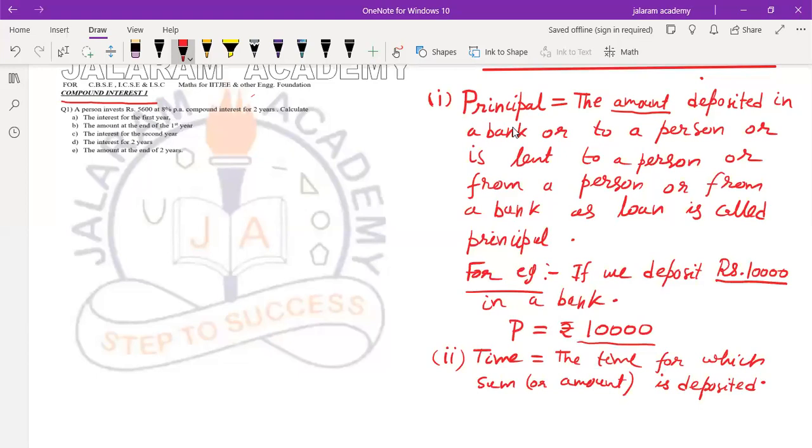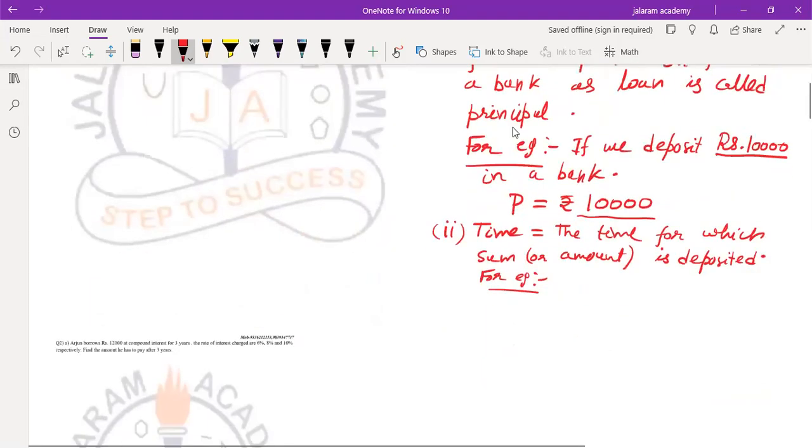We denote the time by T. So write the example also.